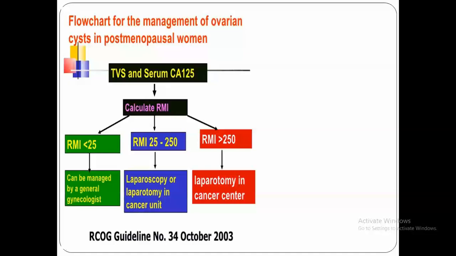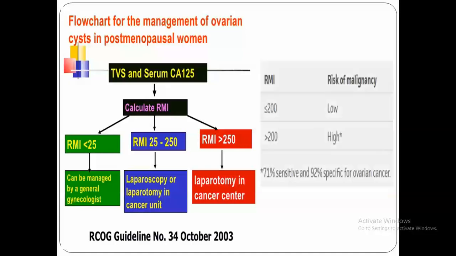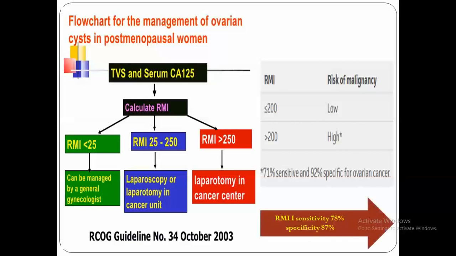But the Royal College guidelines of 2011, and even revised, classify the women according to risk of malignancy index into high risk and low risk depending on a 200 cutoff level. If it was less than 200, it is low, and if it was more than 200, it is high. And the sensitivity and specificity of this number are 78 and 87%.